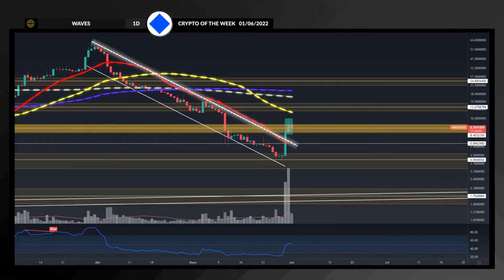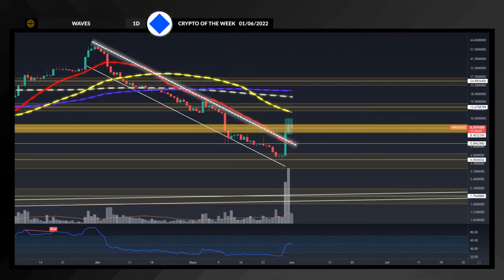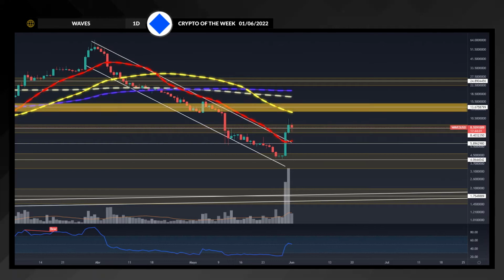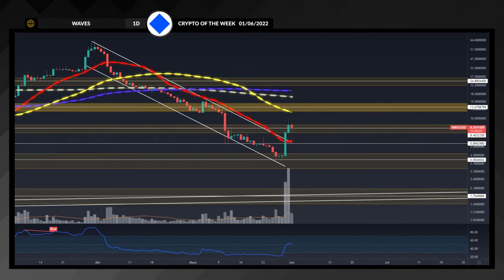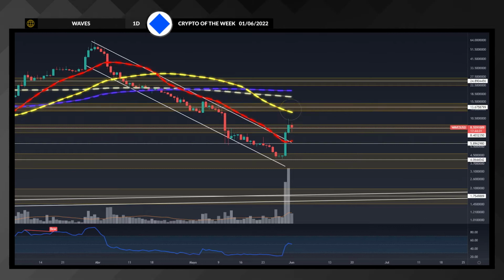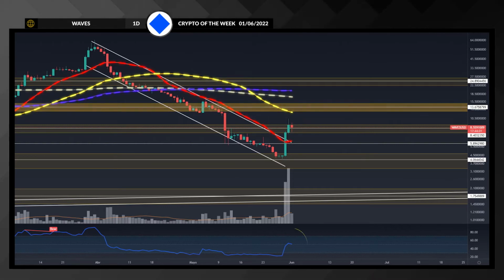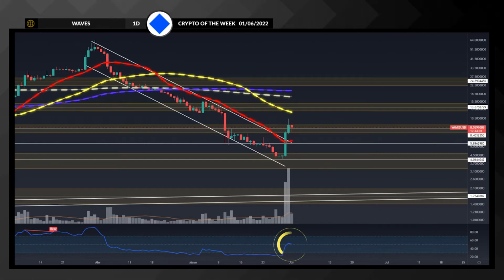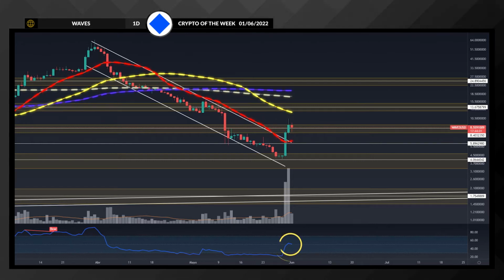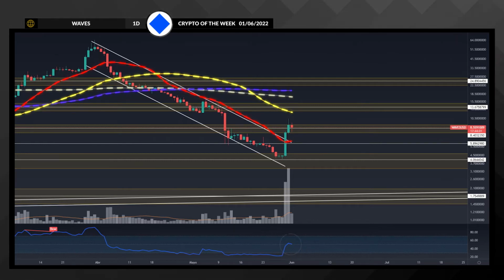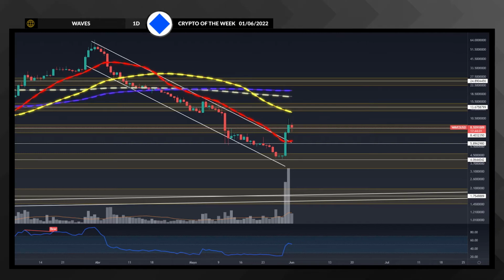If that zone consolidates and a volume input takes place, the next zone to be tested would be the zone between $11 and $13, which coincides with the 50-period moving average. And if we take a look, the RSI is found in an intermediate zone at around 50 points, which is why the price still has a way to go.